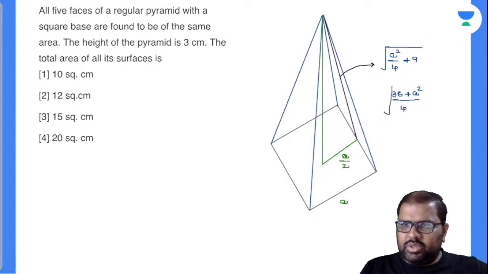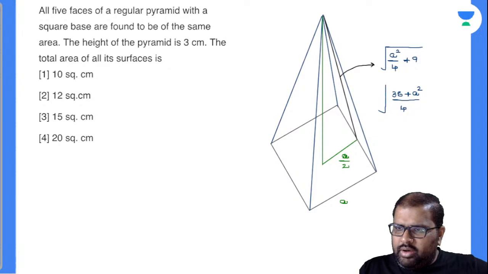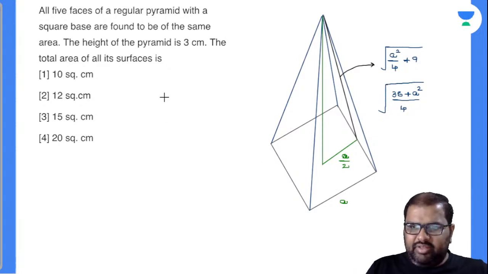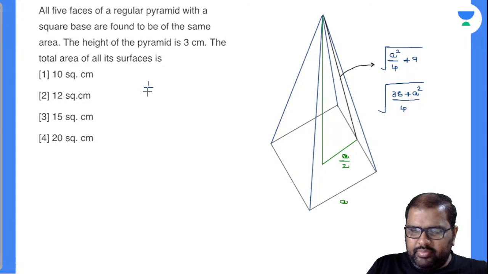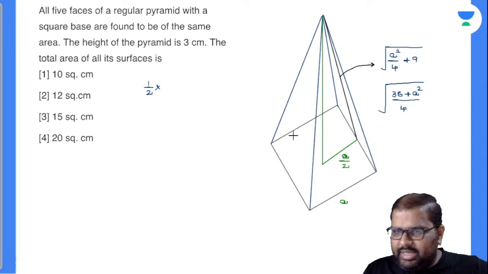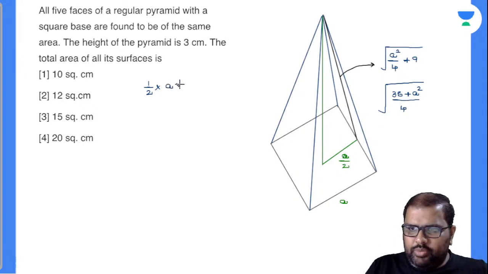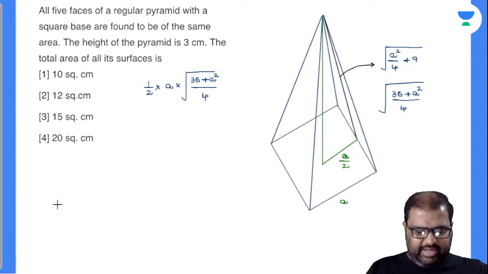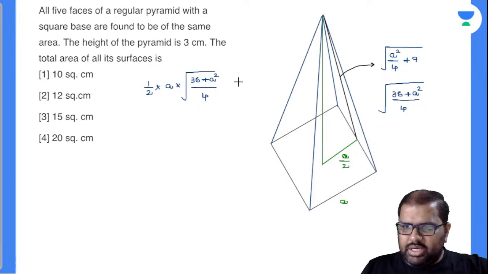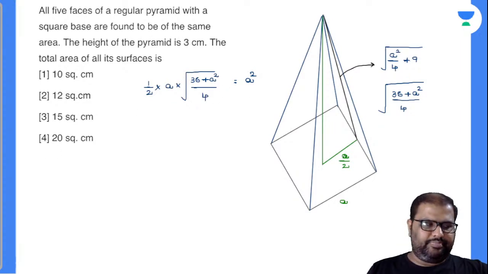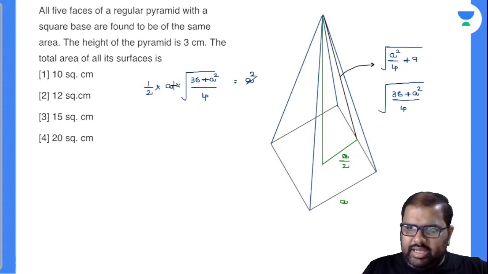Now let us write down the area of one triangular face. Area of one triangular face is nothing but half into base, which is a, into height, which is root of 36 plus a square by 4. This is equal to the area of the square, because all the five faces of a regular pyramid have equal area, it seems. So the triangular face area is equal to the base square area, a square. Am I right or wrong? 1 a gets cancelled.